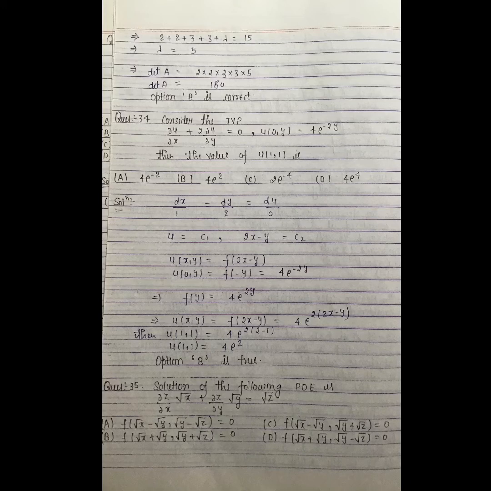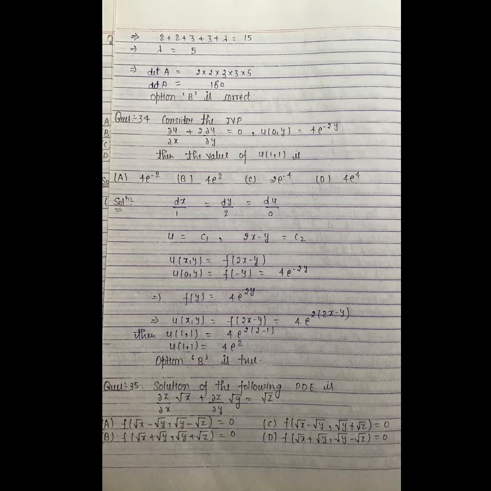Now applying the initial condition, u(0, y) = f(-y) = 4e^(-2y). This implies f(y) = 4e^(2y). This implies u(x, y) = f(2x - y) = 4e^(2(2x - y)). Then u(1, 1) = 4e^(2(2 - 1)) = 4e^2. This implies option B is true.